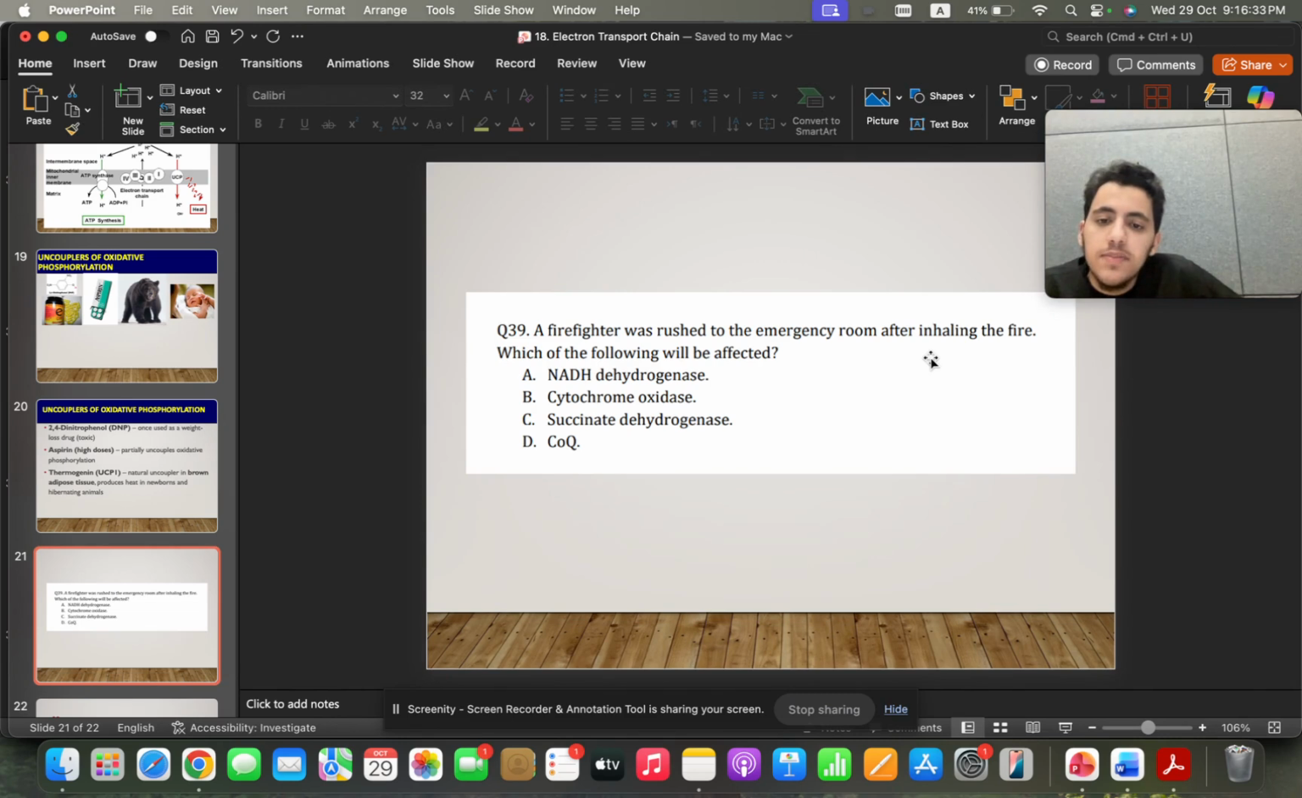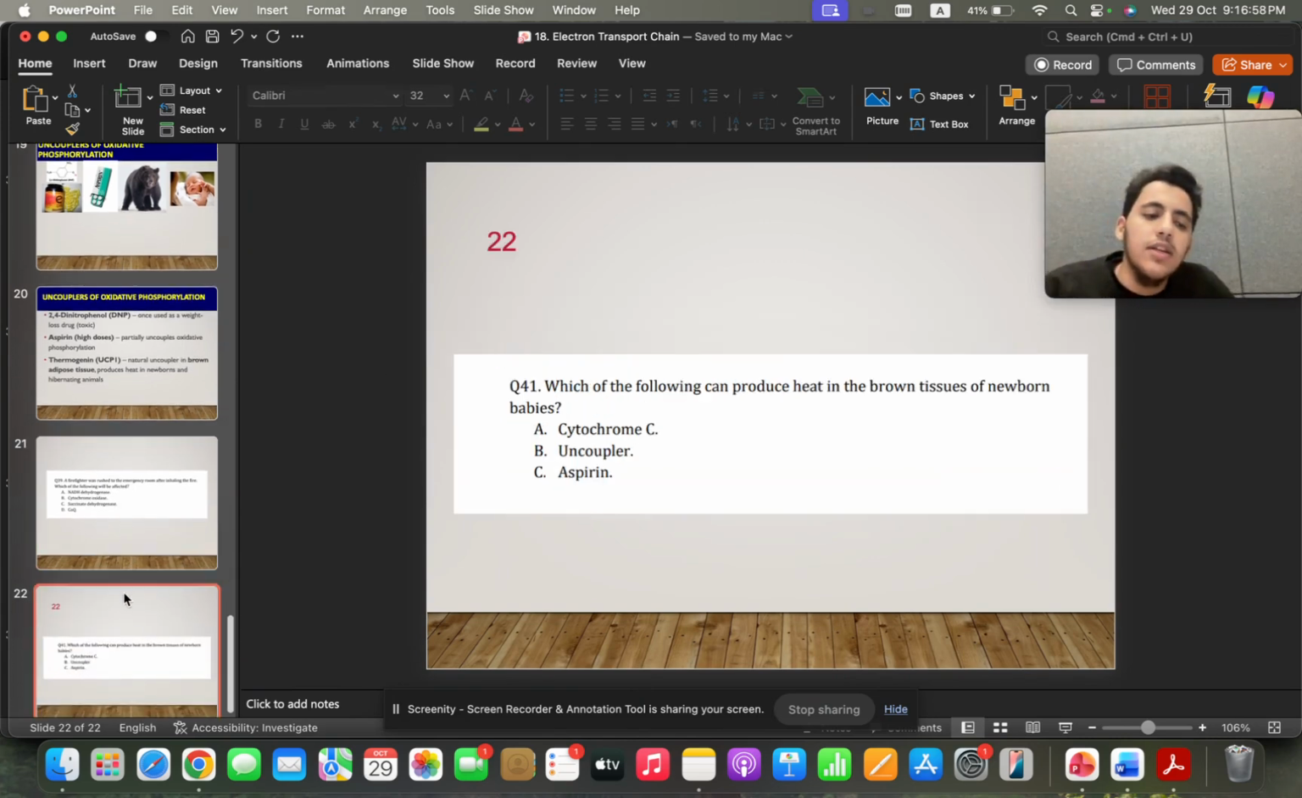A firefighter was rushed to the emergency room after inhaling fire smoke. This is actually a past paper question. Fire means cyanide. Which of the following will be affected? Cyanide affects complex 4. What's another name for complex 4? Cytochrome oxidase, cytochrome c oxidase. That's an easy question. Now you will answer this one. You can pause the video.